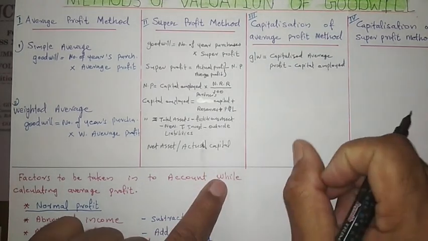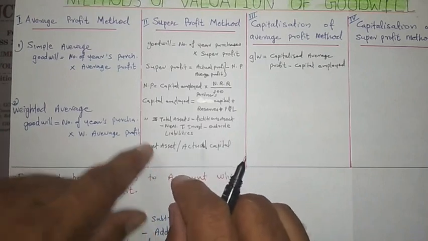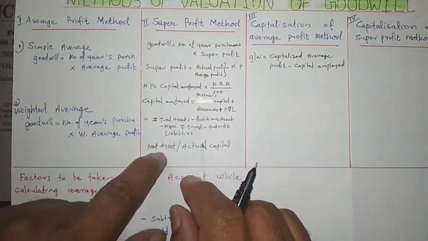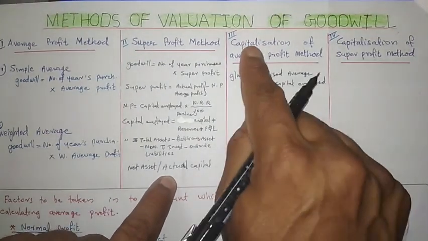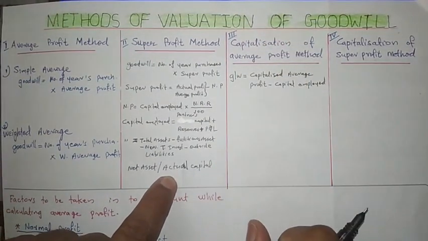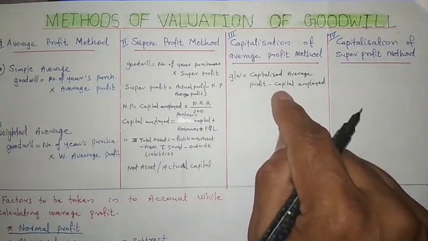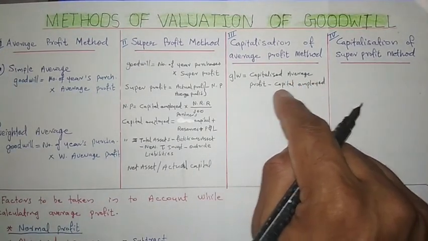Net asset is one term and another term is actual capital. Then here, according to the capitalization of average profit method, the value of goodwill will be capitalized average profit minus capital employed.